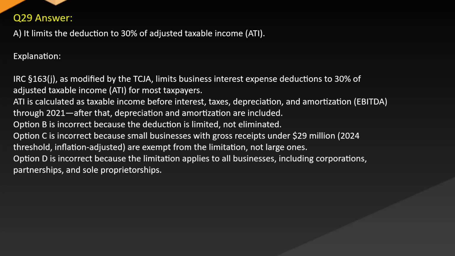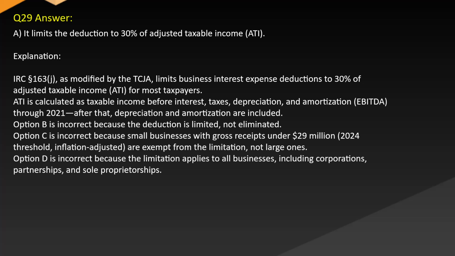Answer A. It limits the deduction to 30% of adjusted taxable income (ATI). Explanation. Section 163(j), as modified by the TCJA, limits business interest expense deductions to 30% of adjusted taxable income (ATI) for most taxpayers. ATI is calculated as taxable income before interest, taxes, depreciation and amortization (EBITDA) through 2021. After that, depreciation and amortization are included.